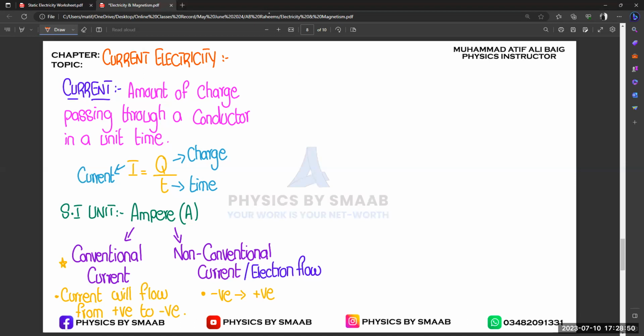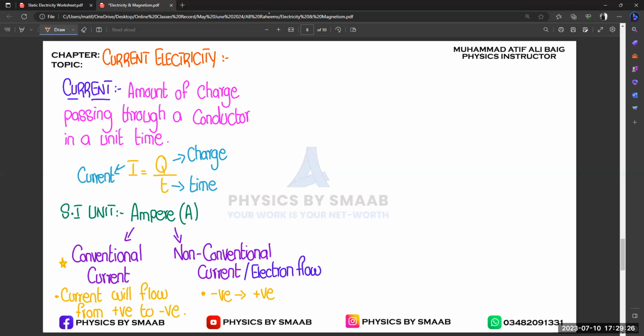So very simple, because we know now that we are using the term current, always remember that we are talking about moving charges. So DC means that charges are only going to be transferred from the battery to the source, right? Let's suppose if we are using a remote control, so charges are only going to be transferred from that cell or that battery to the remote control, right? Once all the charge is consumed, the health of the cell is going to be zero, right? So that is the concept of DC.